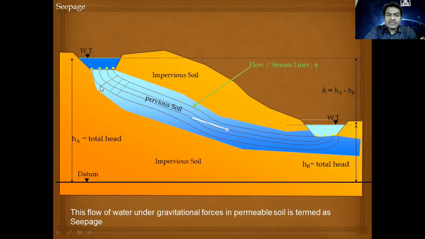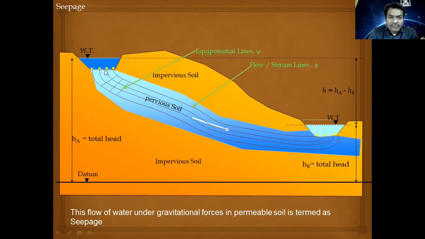These lines are called equipotential lines, psi, suggesting that the potential present at that particular time instance and position is equal, and that is why it is called an equipotential line.